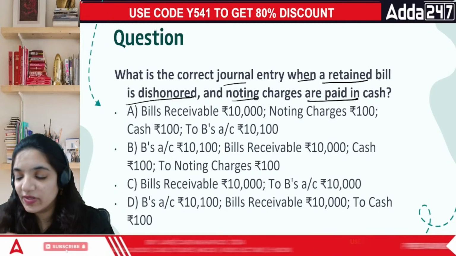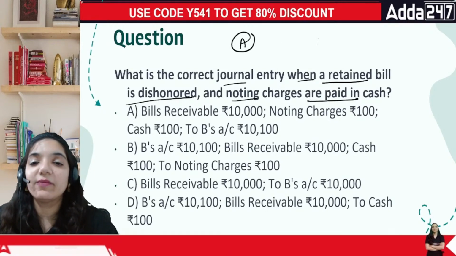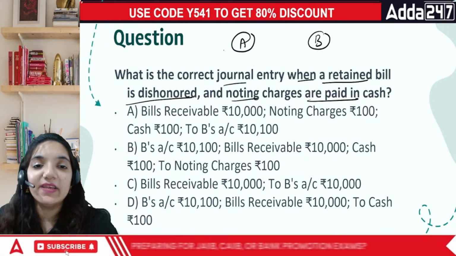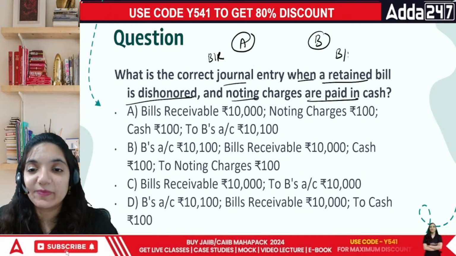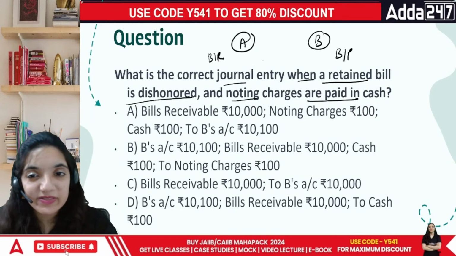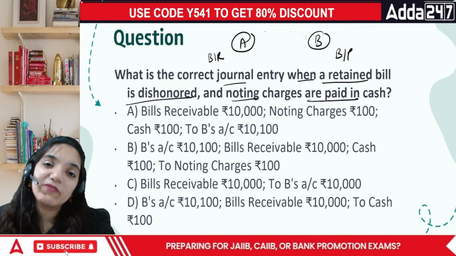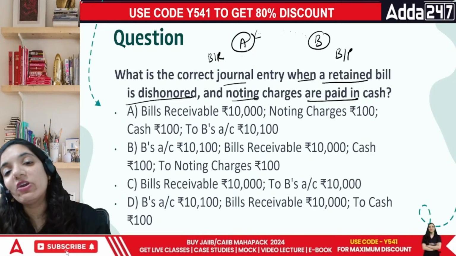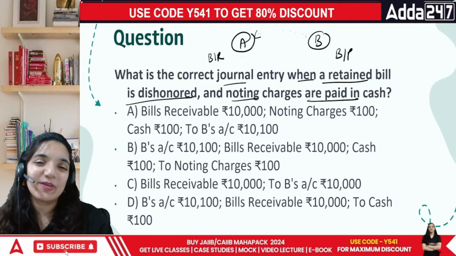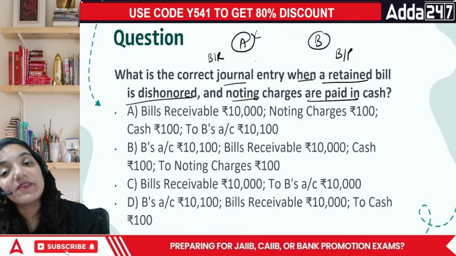I issued a bill. Okay, look at the pointer. I am A. I issued a bill on B. For me, it's a bill receivable, and for B, it's a bills payable. And we were supposed to pay. The retained bill is dishonored. So B was supposed to pay for the bill, and I was waiting for his payment. On the day of his payment, he came to me and said, Niharika Ma'am, I do not have money. I'm really sorry. So in this case, what has happened, everyone?